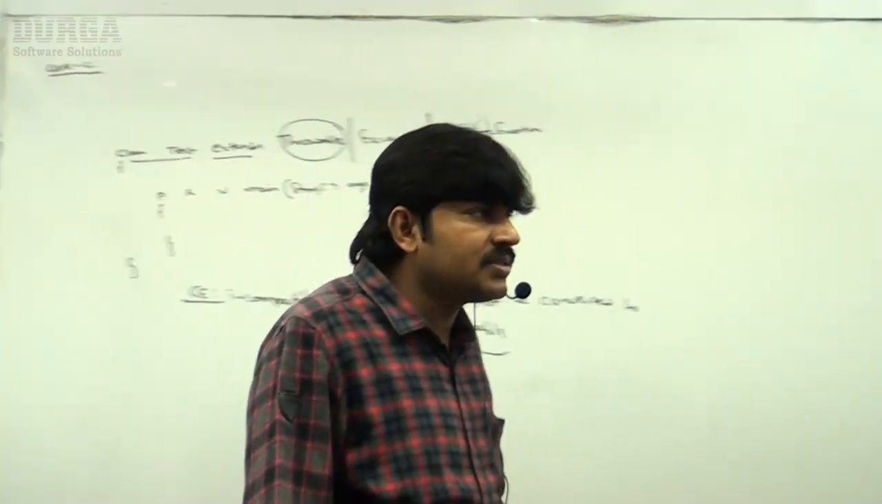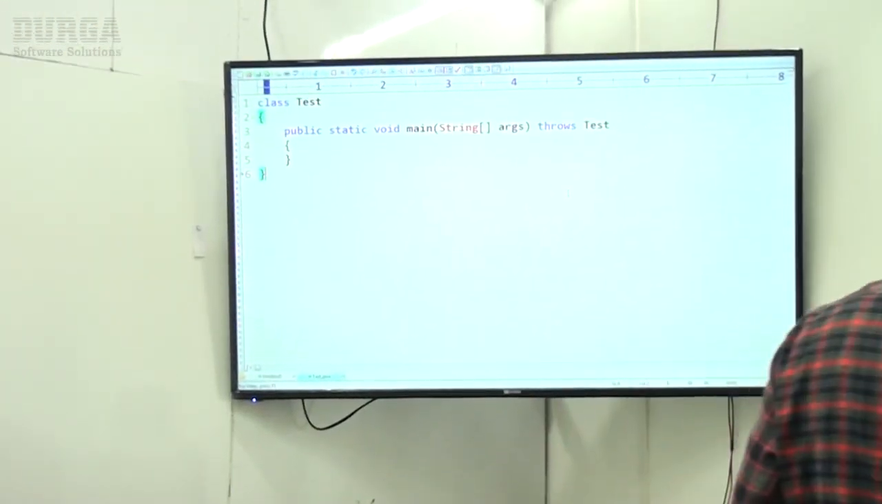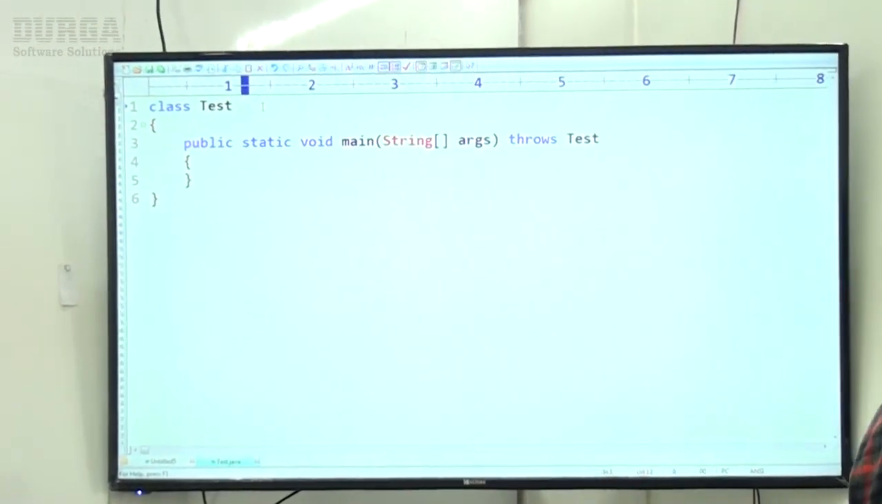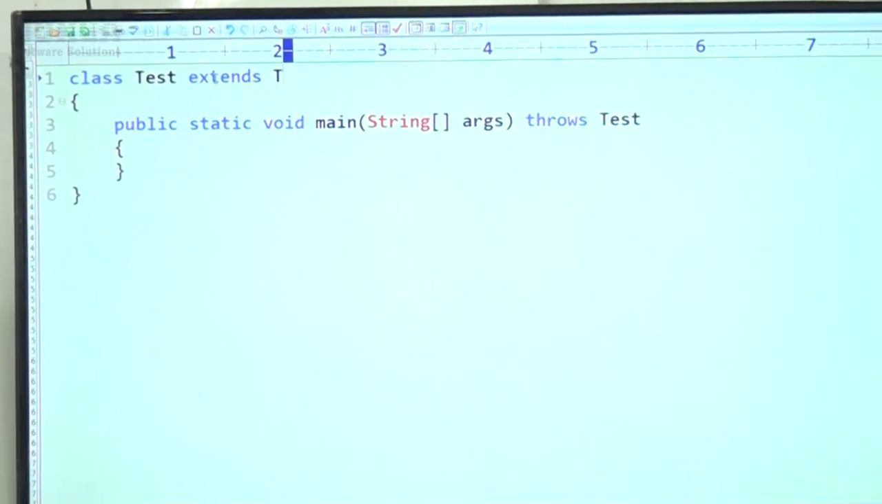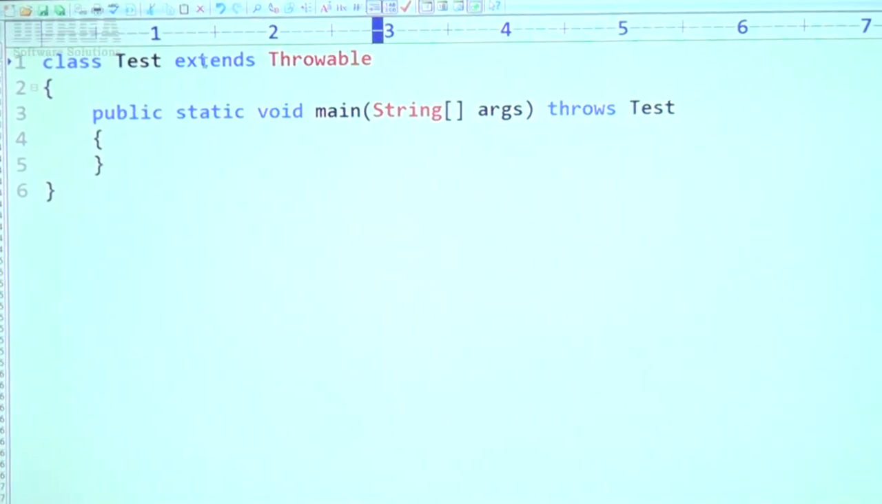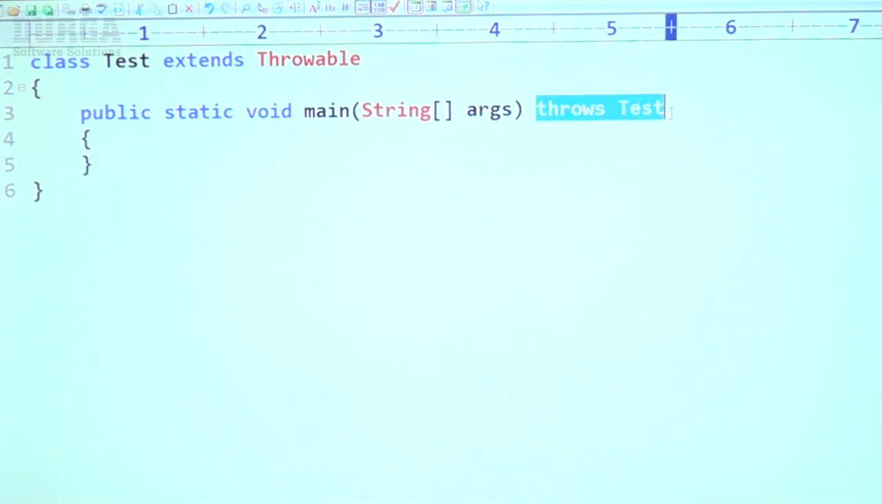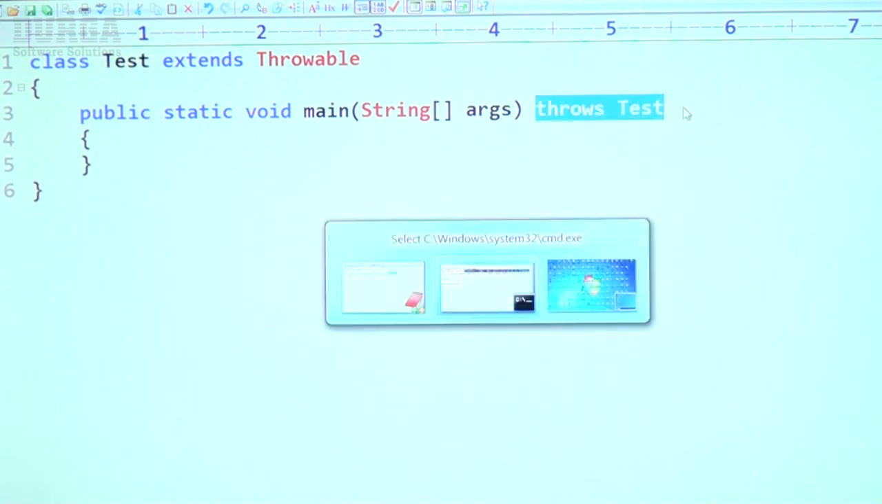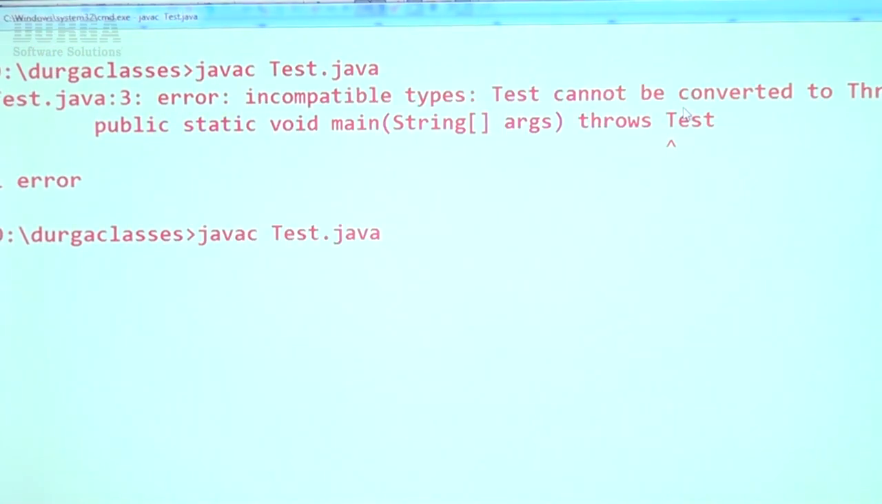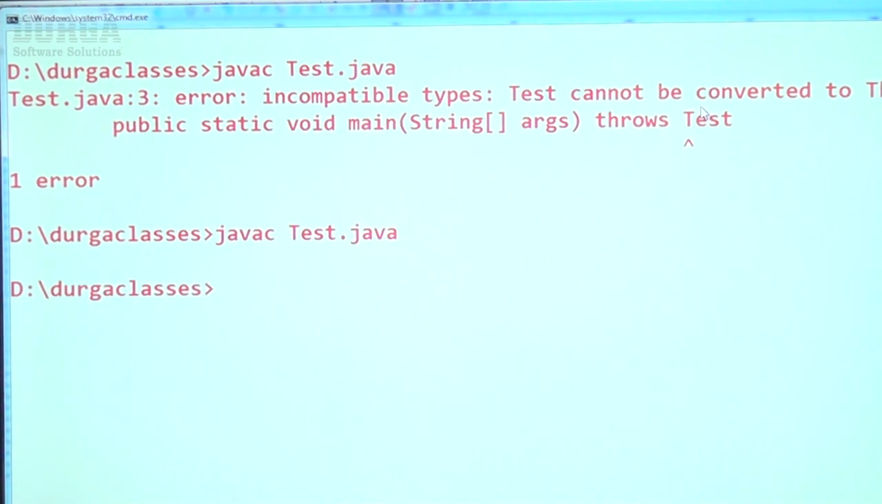Remember, have a look once. Now I am taking class test extends throwable. Are you getting? Class test extends throwable. If I take extends throwable, now this test will become throwable type. The throws keyword for throwable type is meaningful, so we won't get that compile time error. Happily the code compiles fine. Are you getting it, right? Okay.